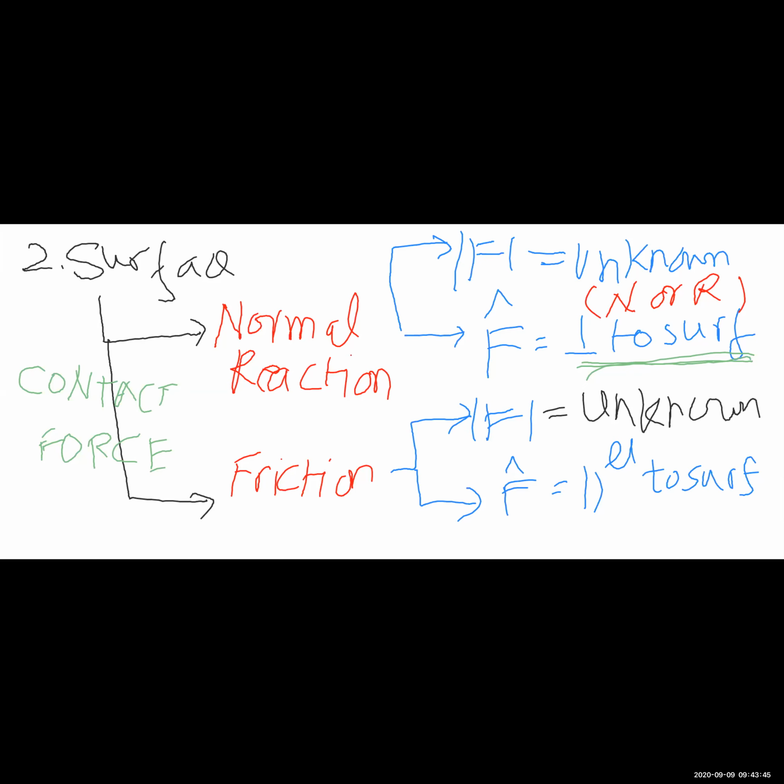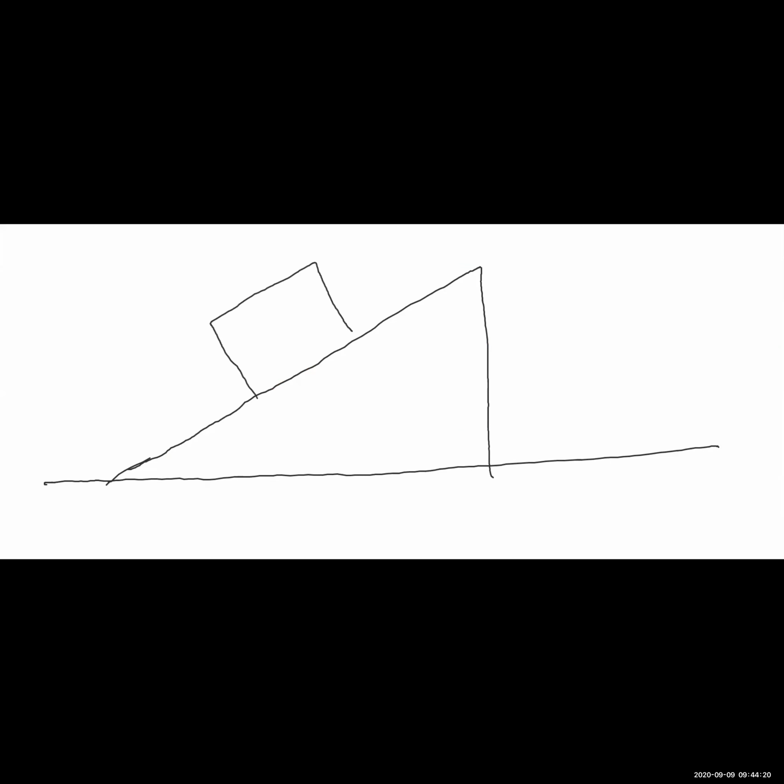So the normal reaction is perpendicular to the surfaces, हार्दिक. Okay? अगर आपको सिखाया गया at some point of time that normal reaction is opposite to mg, please cast that away from your mind. Okay? Please forget about it. Okay? And I'll give you an example. So we have a inclined plane, and this block is kept on the inclined plane. It has a mass of m.